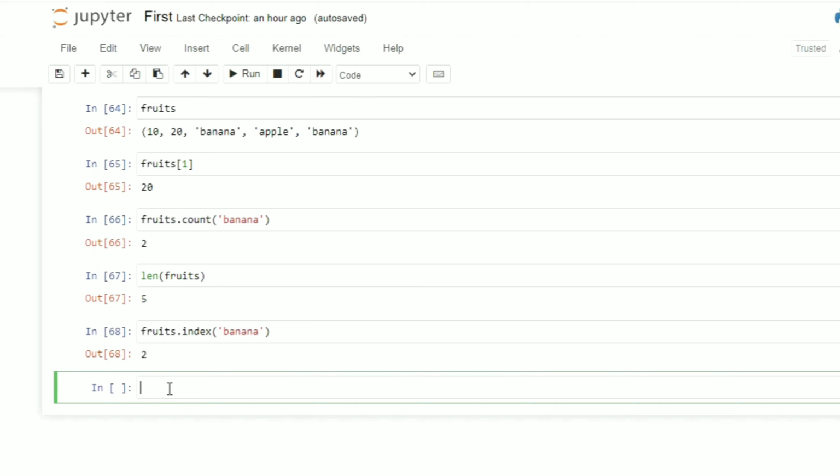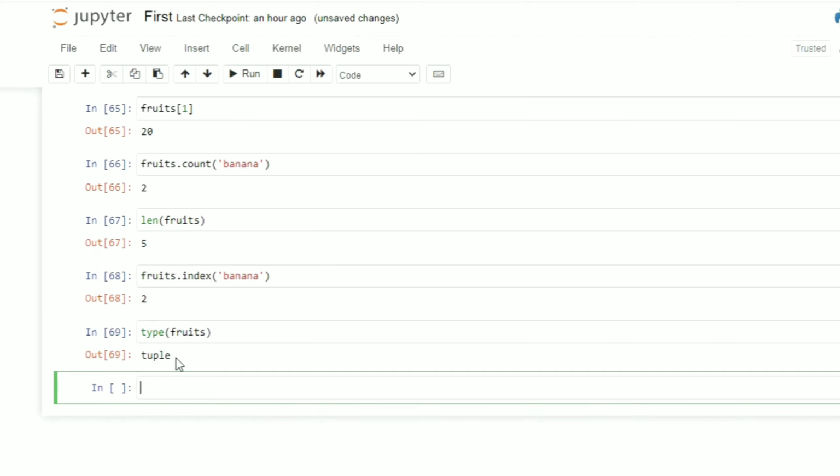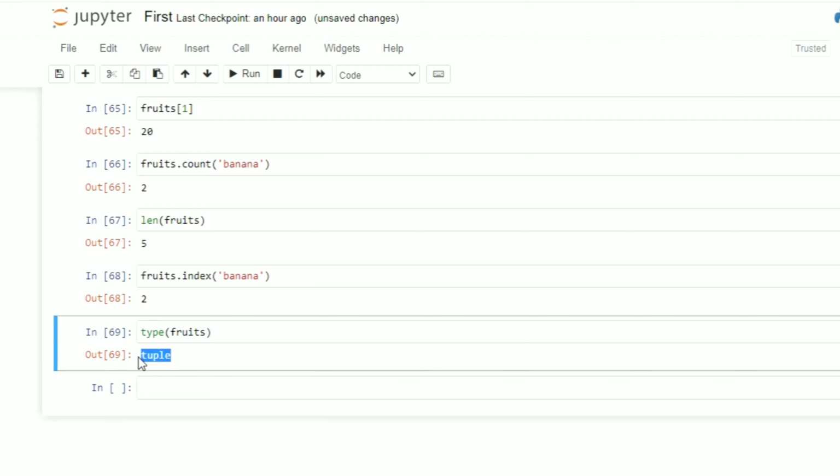Okay, now let me check the type. Lastly, type of these fruits, you can see the data type is tuple. Okay, so this is all about the tuples.